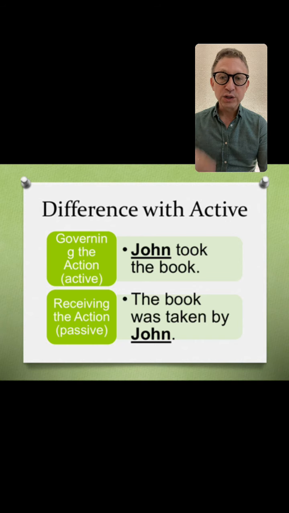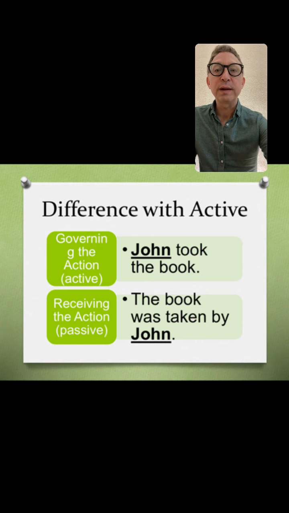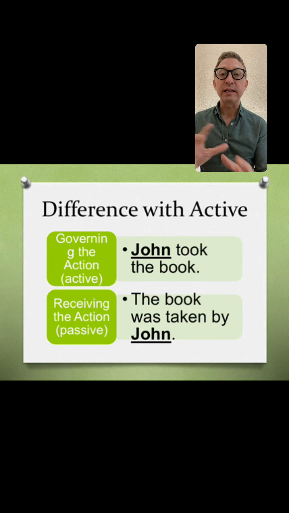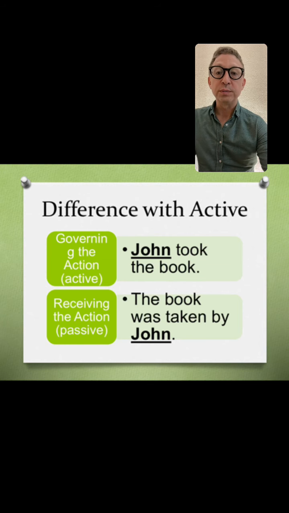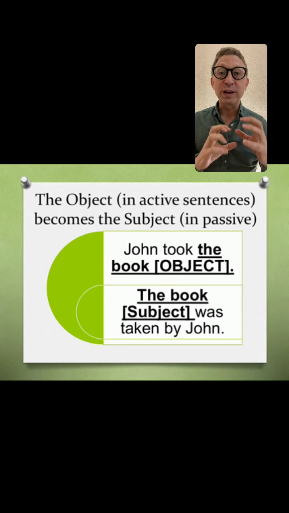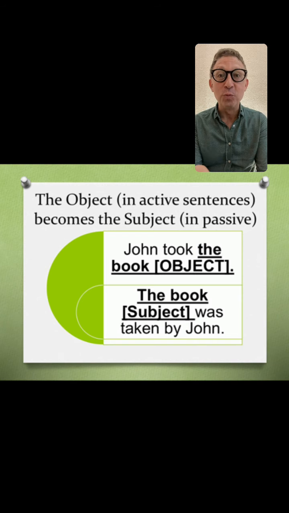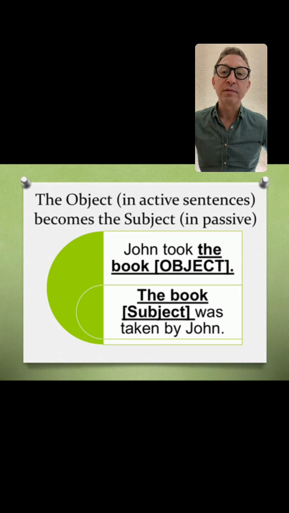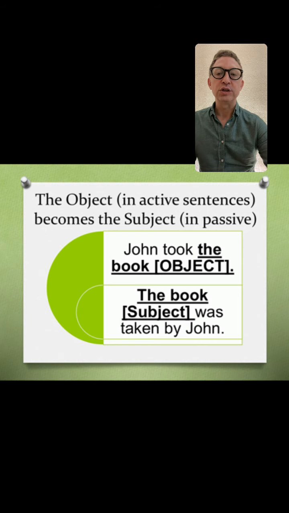The active, took. Now I want to explain this in yet a different way. So I've explained it there from the position of the verb. Now I want to explain it from the position of the object. So take a look at this example here. So the same sentence. Now what we do if we want to convert from active to passive, and I'm going to ask you to do that at the end for homework. So if you want to do some homework, you'll have that. The object of John took the book, you put it in the position of the subject. The book is now the subject, was taken by John.